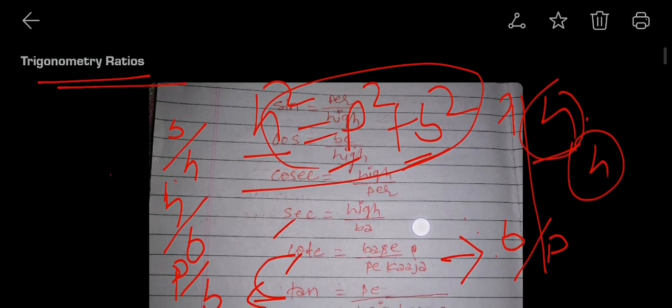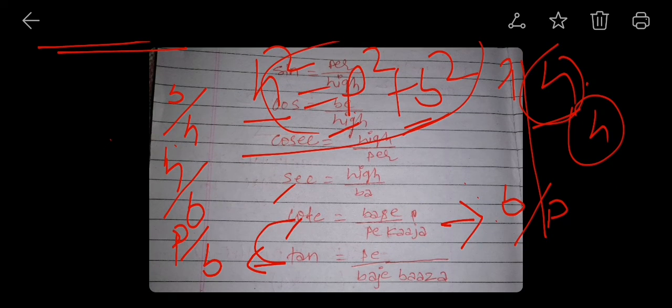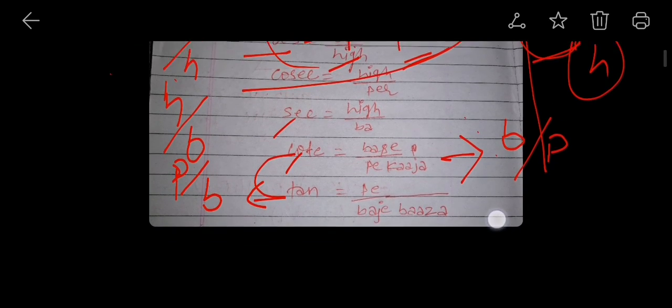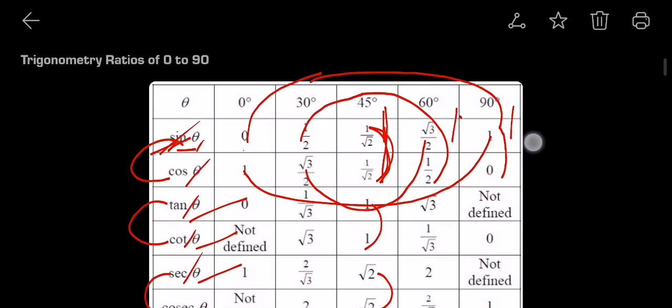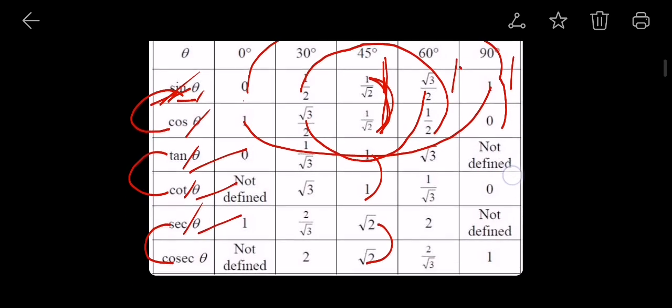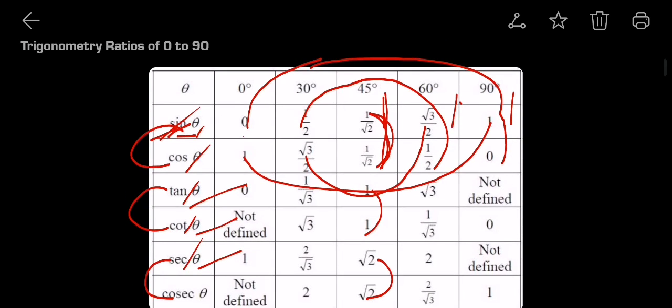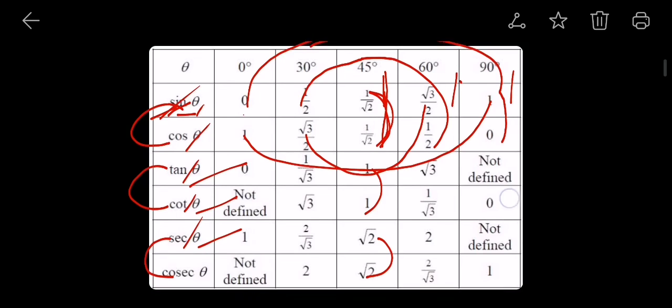From the start, just revise the trigonometric ratios. There are various rhymes also that you can go through. Then trigonometric ratios of angles 0 to 90 degrees: if you have learned any two or three, then you can reverse them and easily find the value of that particular angle.